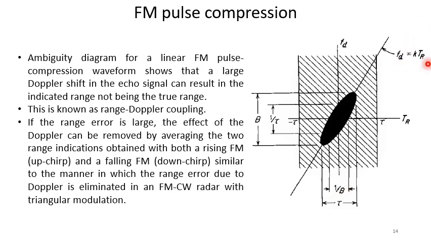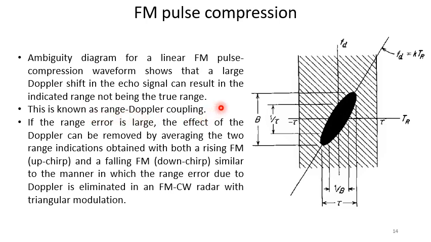And the slope is such that it is a linear function, so fd equal to some constant into tr. So this elliptical ambiguity function will be tilted. This is called the range Doppler coupling.